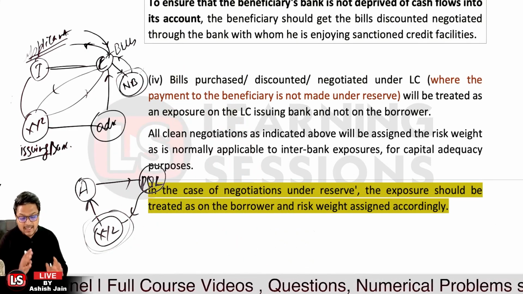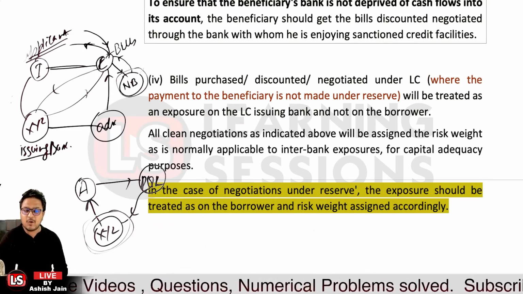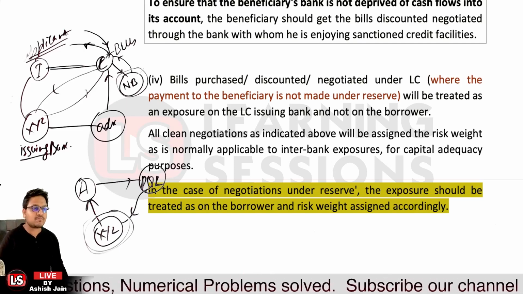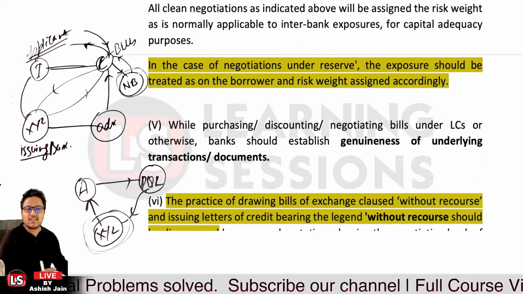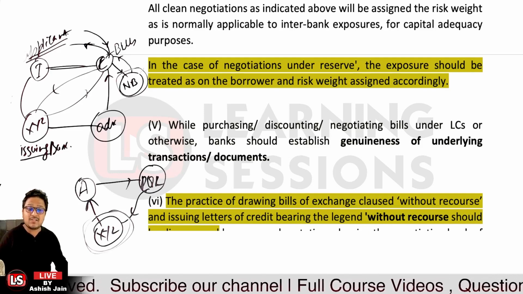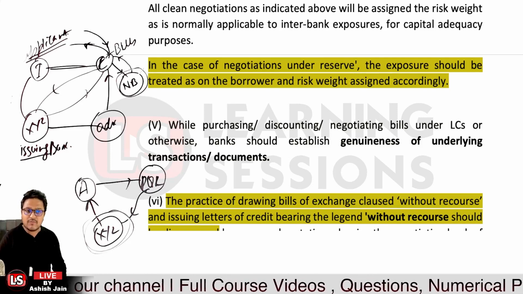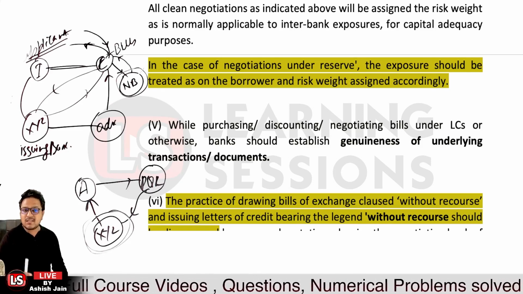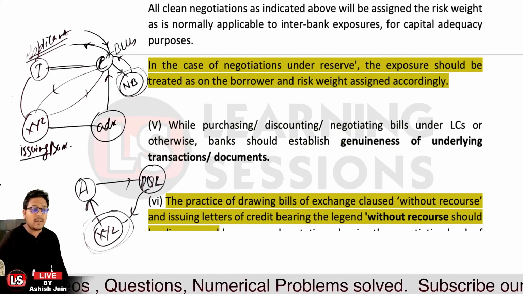Okay, and if the clean payment has been made, means if you have paid just as such, in that particular case, the risk weightage assigned would be related to the interbank exposure. So that's related to the fourth point. The fifth point says, while purchasing, discounting, negotiating bills under letters of credit, banks should establish the genuineness of the transaction. As I told you, the genuineness of the documents must be looked into, because in case of letter of credit, the banks are concerned about the documents and not the goods concerned.